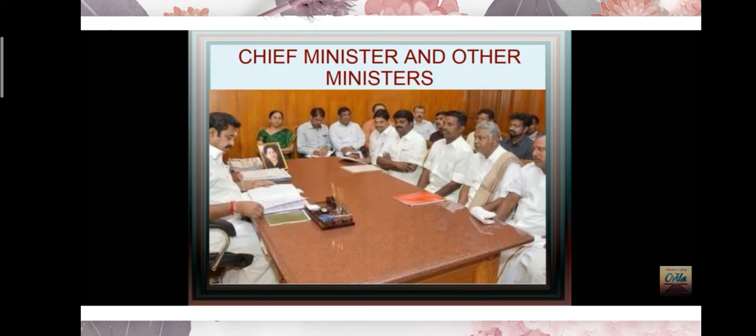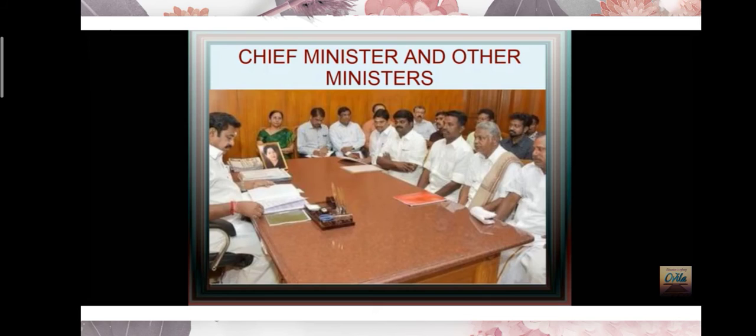And what about the chief minister? Who represents the state government, isn't it? Yes, the chief minister. The power to choose the chief minister is in the hands of the governor, because the governor is a part of the executive in the legislative assembly.